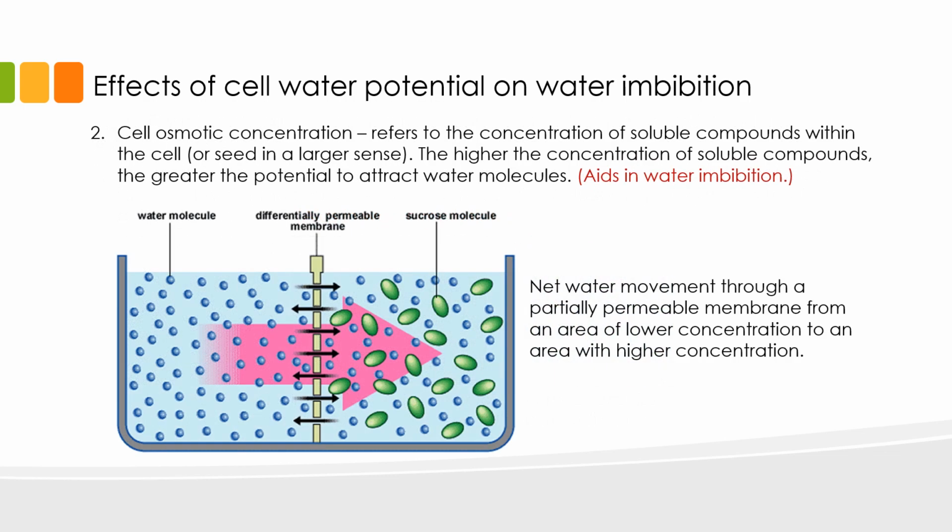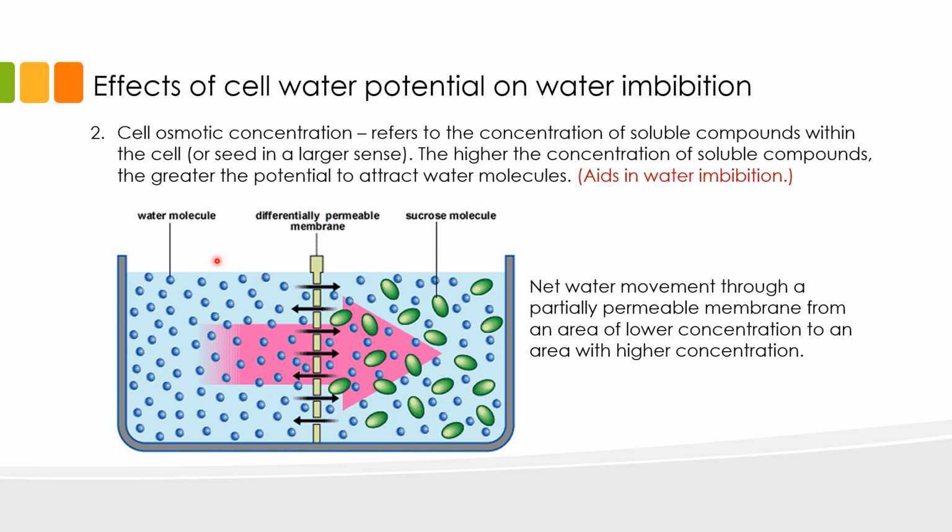Aside from the cell matrix force, we also have the cell osmotic concentration affecting water imbibition. Cell osmotic concentration refers to the concentration of soluble compounds within the cell, or seed in a larger sense. The higher the concentration of soluble compounds, the greater the potential to attract water molecules. Recall from your biology class the principle of osmosis.